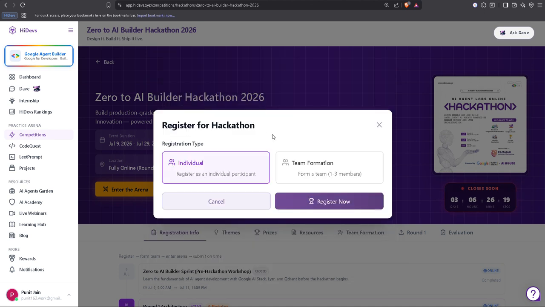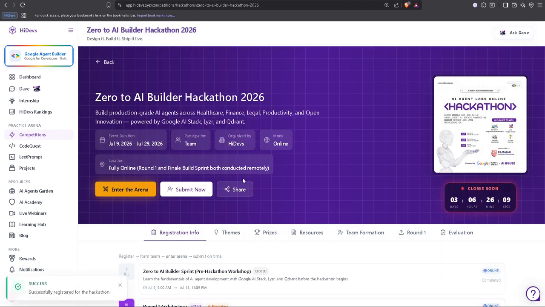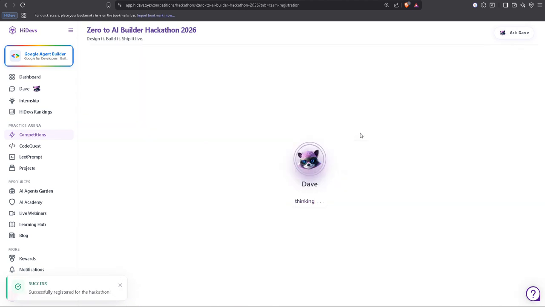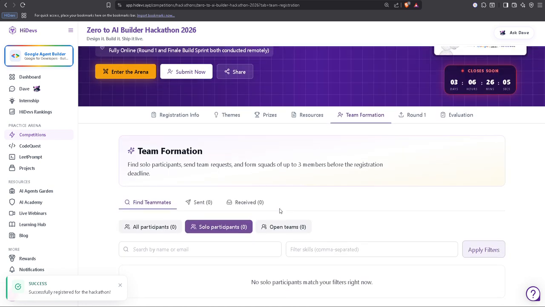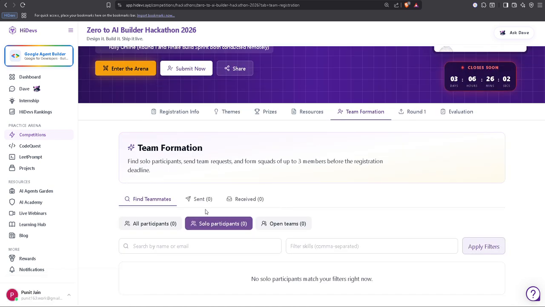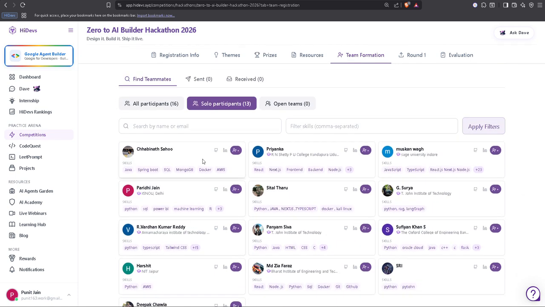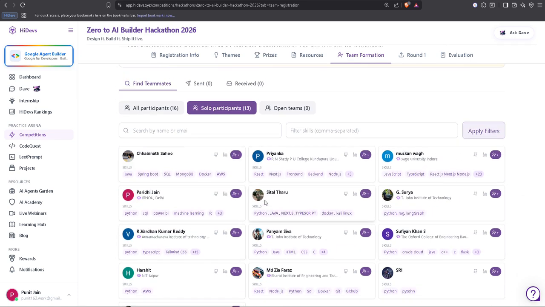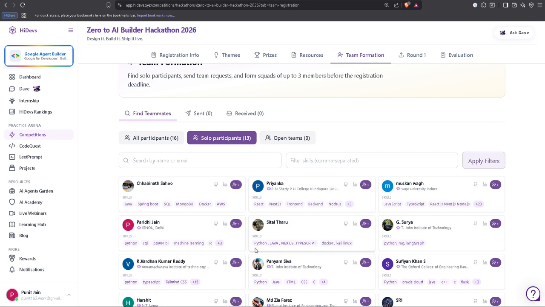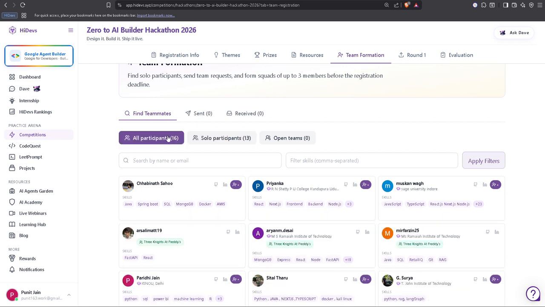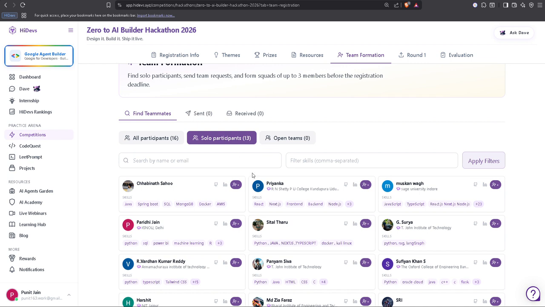Okay. And third thing, if someone is looking for a team, just register as an individual, and once you are registered, go to team formation. Yeah. So here you can see the number of participants which are currently live and are individuals. So here will be all participants. Here are the solo participants.